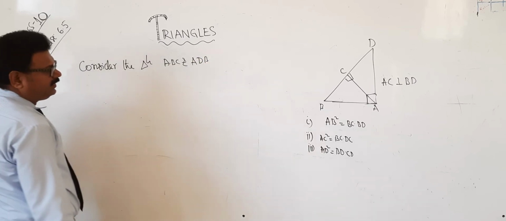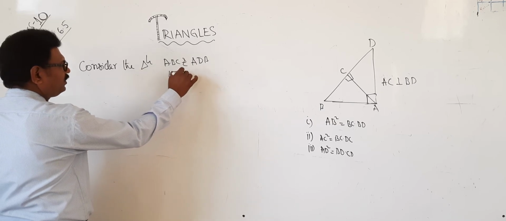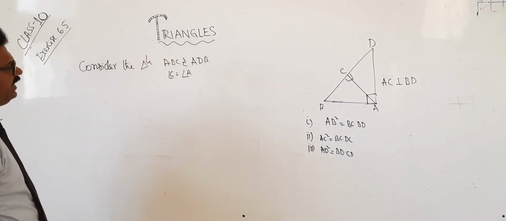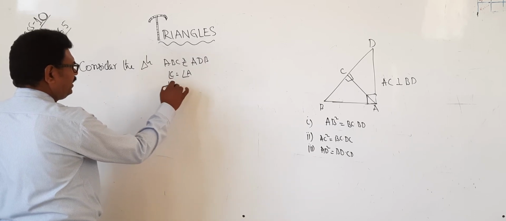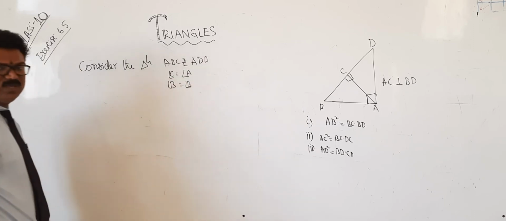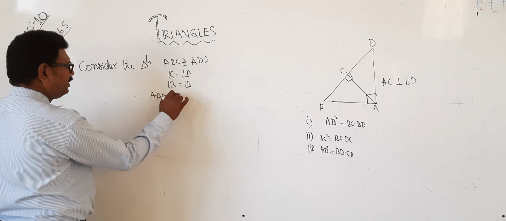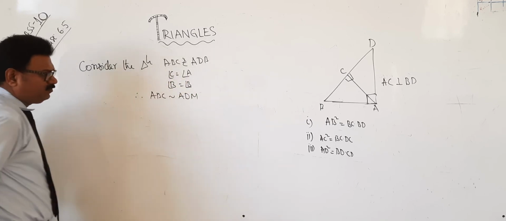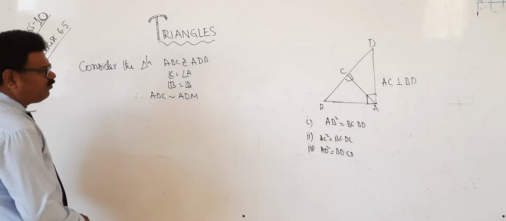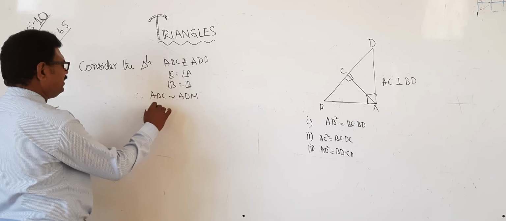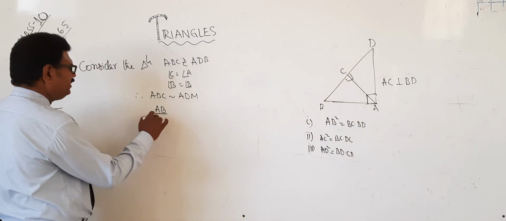Here what happened? In ABC, which is the right angle? Angle C equal to angle A. Next, which angle is common? Yes, angle B equal to angle B. Okay? Therefore, ABC is similar to ADB. Okay? Right. In the ABC triangle, which is the hypotenuse? Yes, it is AB. In the bigger triangle, which is the hypotenuse? It is BD.